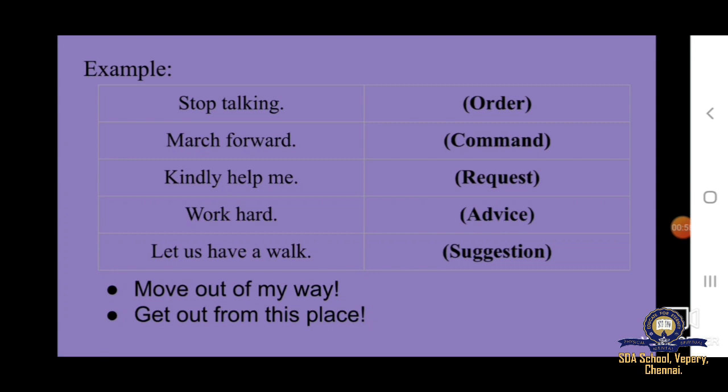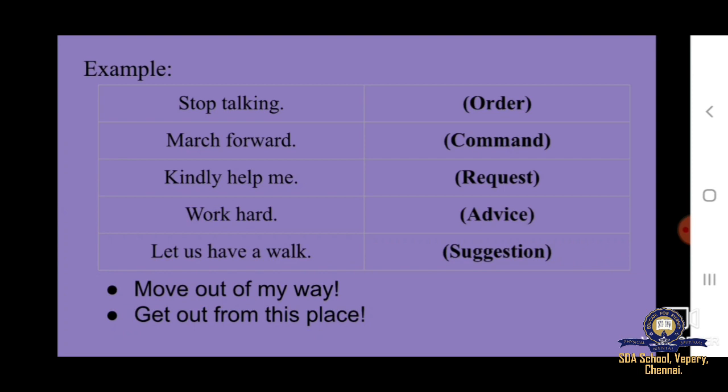So children, here notice that the imperative sentence ends with a full stop. But sometimes it ends with an exclamation mark. For example, move out of my way. Now if somebody says move out of my way, they are using a very strong emotion to express a command.